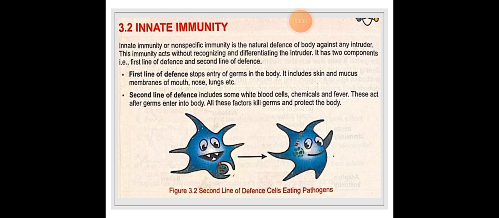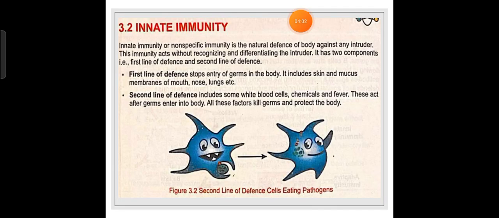First line of defense: the first line of defense stops entry of germs into the body. It includes skin and mucous membranes of the mouth, nose, lungs, etc. Its work is to stop the entry of germs, whether through the skin or the mucous membranes of the mouth, nose, or lungs. Secondly, we have the second line of defense. The second line of defense includes some white blood cells, chemicals, and fever. These act after germs enter the body. All these factors kill germs and protect the body.